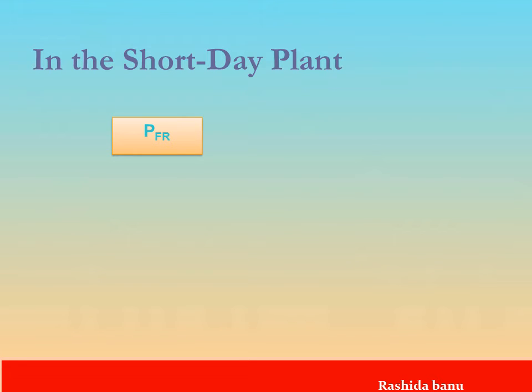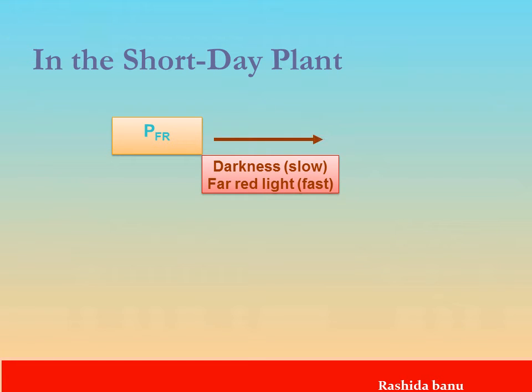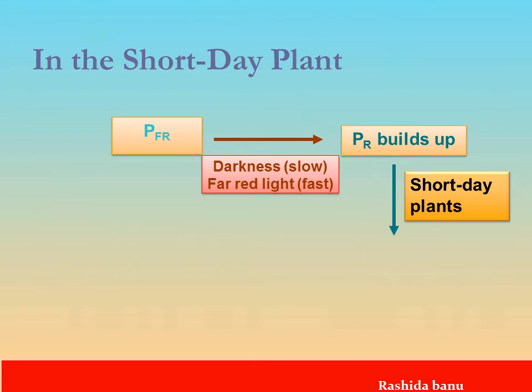So PR form, PFR form, it observes the violet light and forms into the PR form, and this PR form is responsible for the flowering in short day plants. So in short day plants the PR form will activate the phloregin hormone present in a plant, and as a result the flowering is taking place.